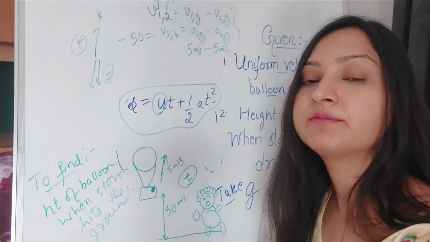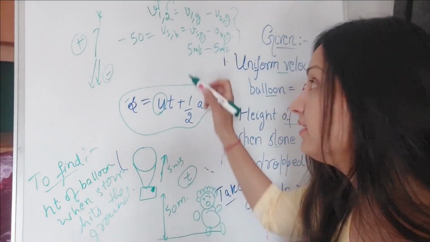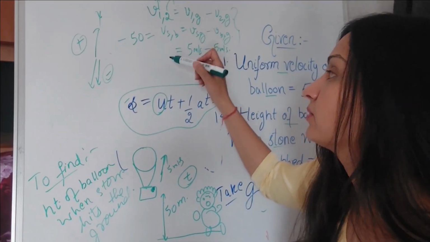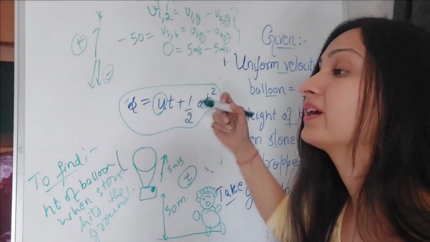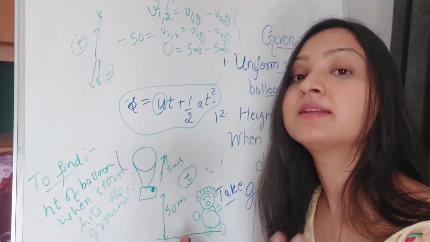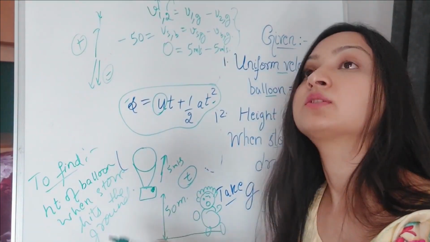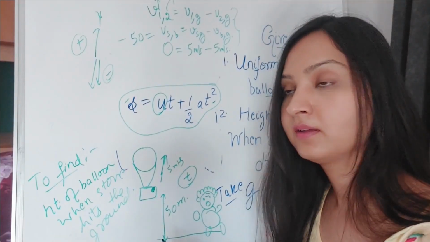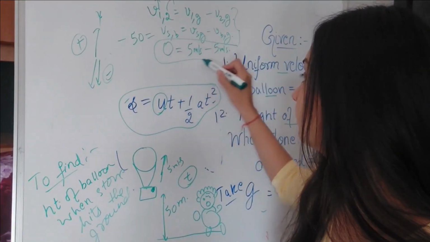That is the velocity of the balloon, and this means that the velocity of the stone with respect to the balloon is 0, because until it was thrown, the stone was resting in the balloon. So is this point clear?